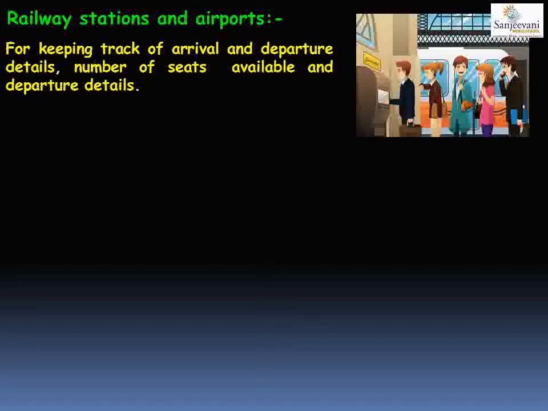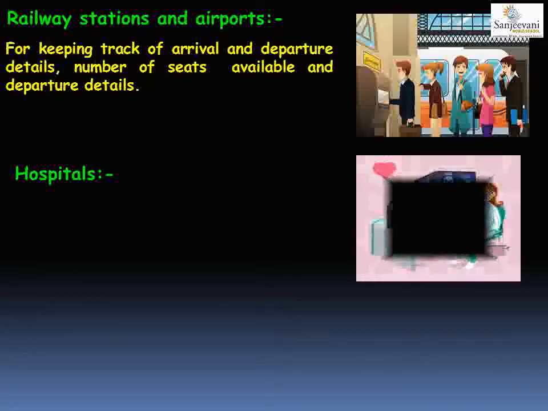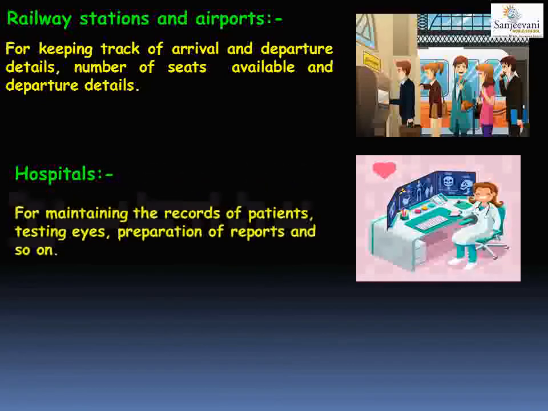The next use is in hospitals. In hospitals, computers are used for maintaining the records of the patient. Records is the information about the patient, such as the name of the patient, the disease the patient is having, the number of days the patient is staying in the hospital, the medicines the patient is taking. All this information is stored in the computers in a hospital.